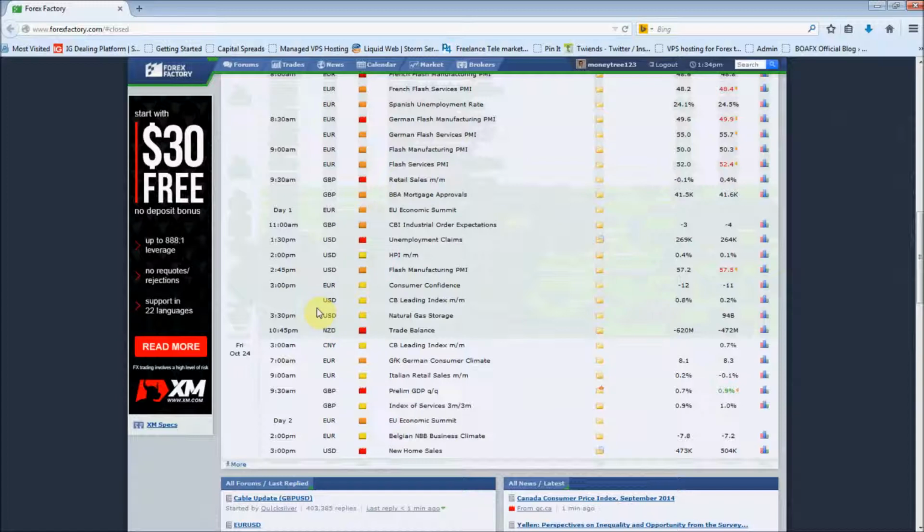New Zealand dollar trade balance we've got coming out at the deficit there at minus 620 expected. I don't think that's going to be the case. I do think it's going to be slightly higher, but we are going to keep an eye on that.